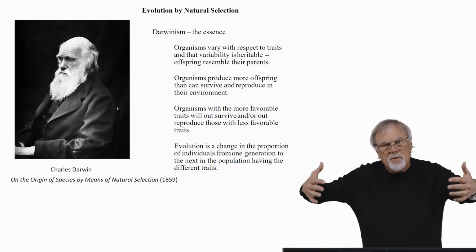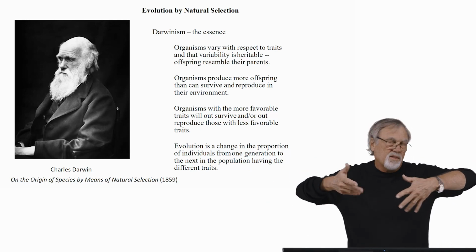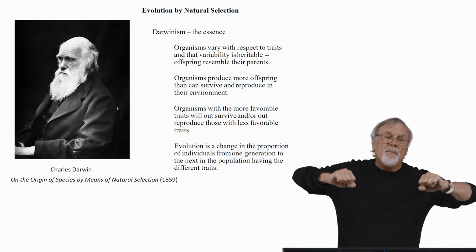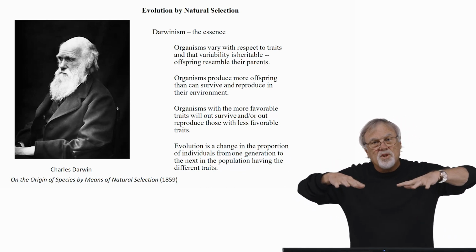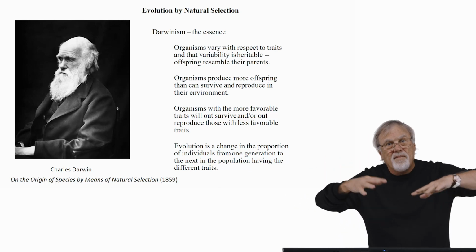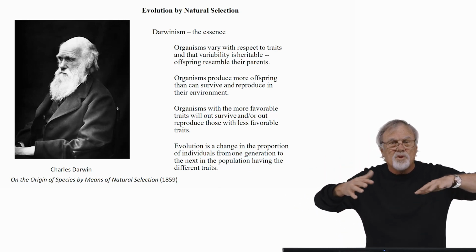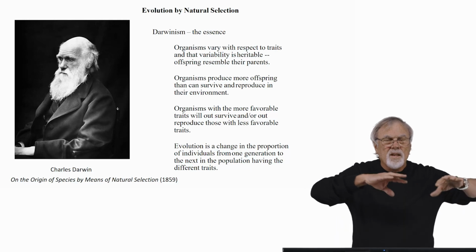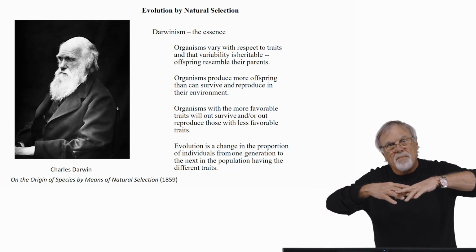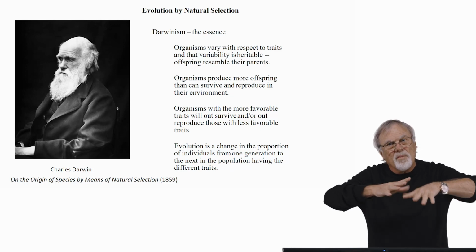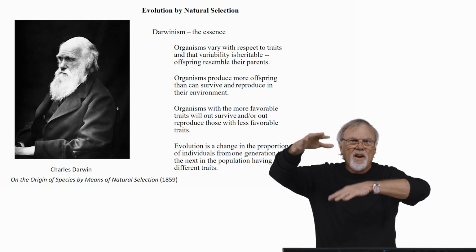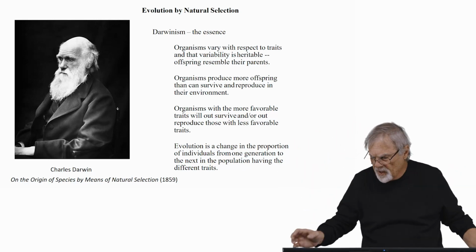You have a population with different traits among these individuals, which is heritable. The parents who have the more favorable traits outsurvive and out-reproduce those that have less favorable traits. So in the next generation, you will have an increase in the favorable trait and a decrease in the unfavorable trait.